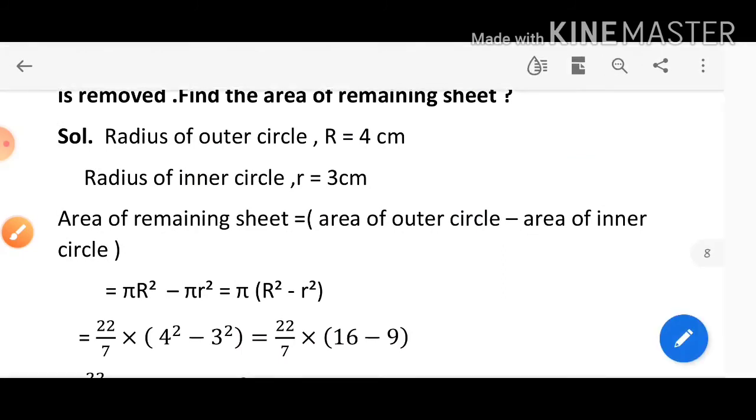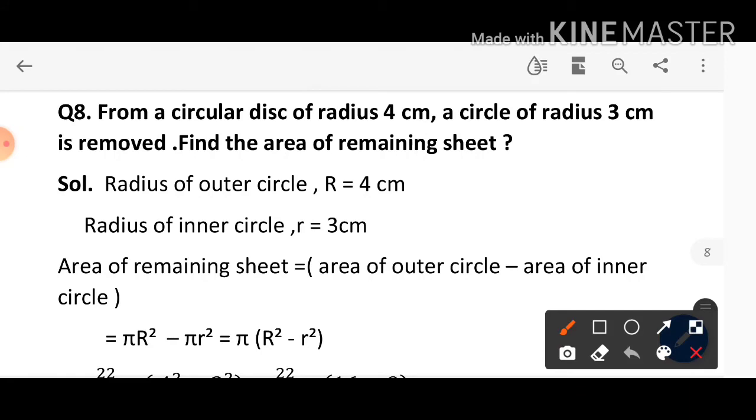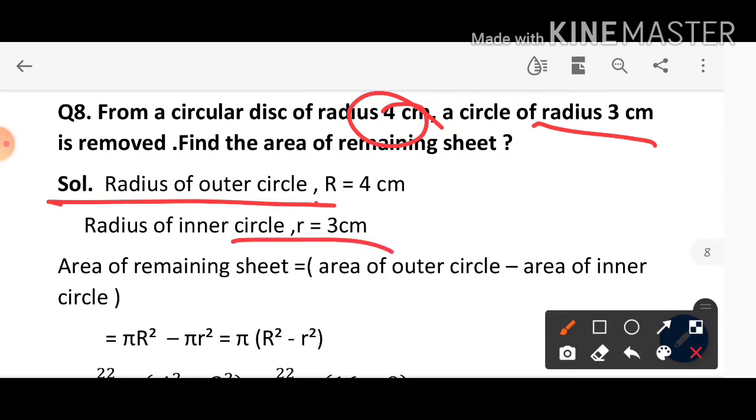So we know that area of circle formula is pi r square. It means we need the value of radius. Here 2 circles are given. So radius of outer circle is 4 centimeter. Radius of inner circle is 3 centimeter. So area of remaining sheet will be area of outer circle minus area of inner circle.